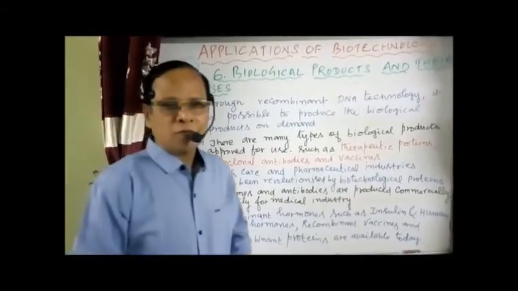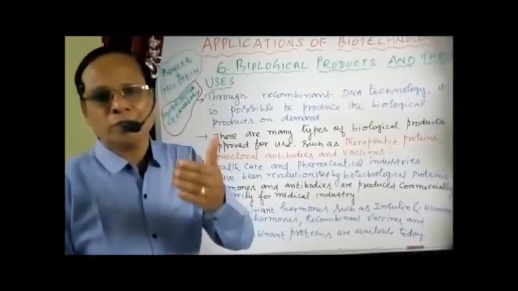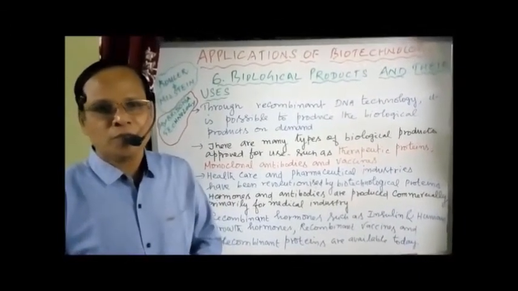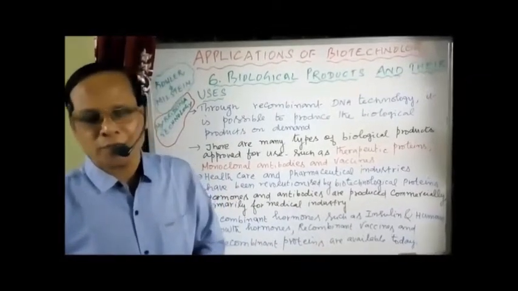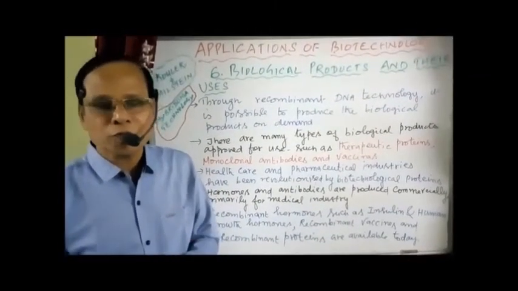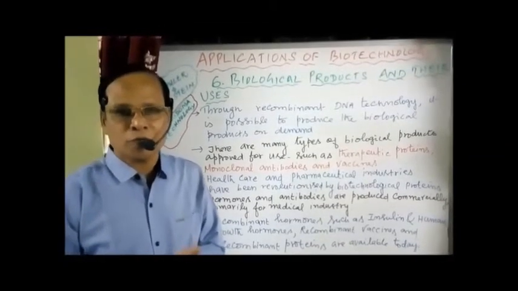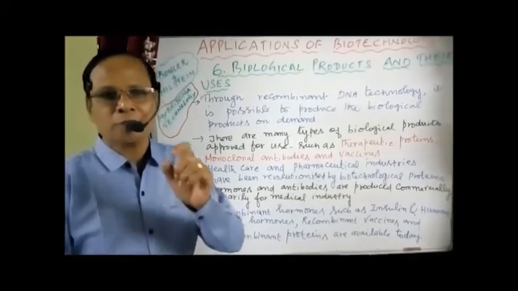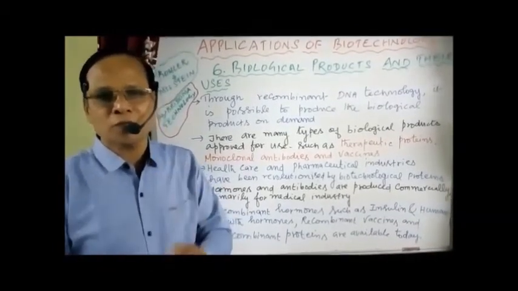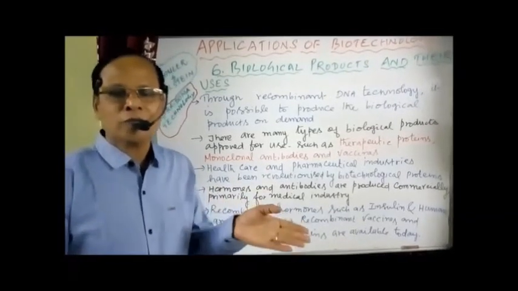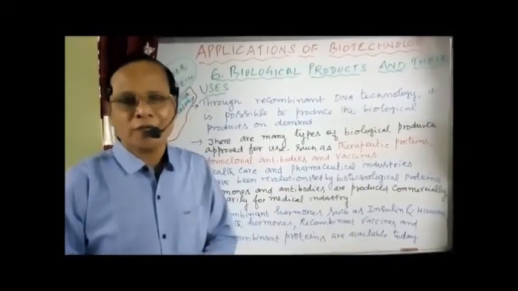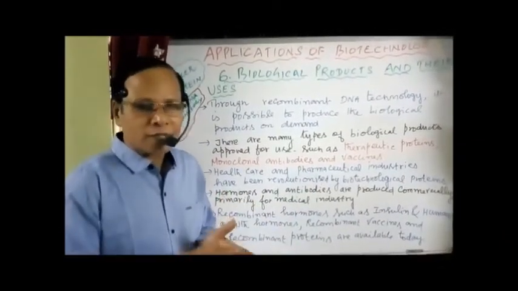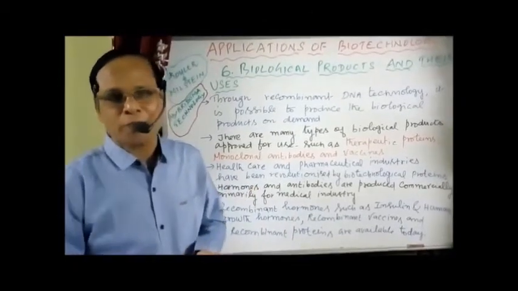Then we have today available the recombinant hormones, for example, insulin and human growth hormone. We have recombinant vaccines available, and also recombinant proteins, the therapeutic proteins. All are available today for treatment. So these are the different products developed by means of recombinant DNA technology: insulin hormone, growth hormone, proteins of medicinal value, and also vaccines. Okay, that's about the products obtained and how they are being used for different purposes.